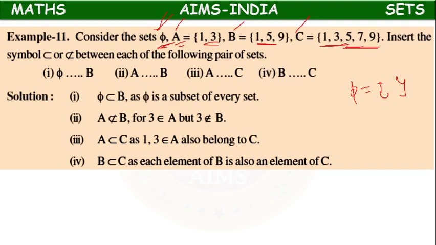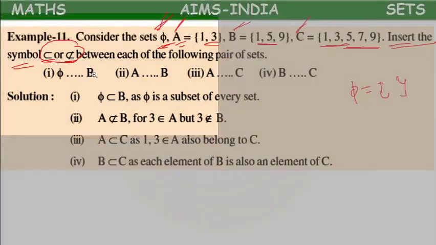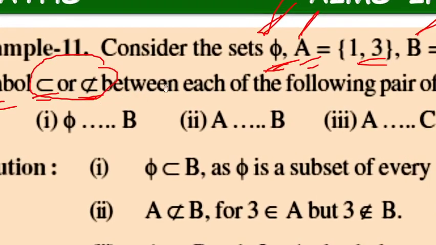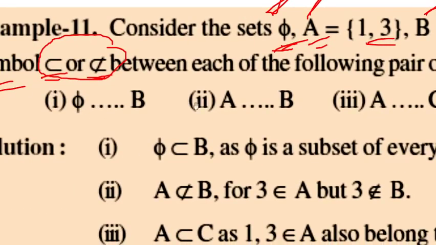So 4 sets are there. Now insert the symbol subset or not a subset between each of the following pair of sets. Striking off the symbol means it's not a subset.